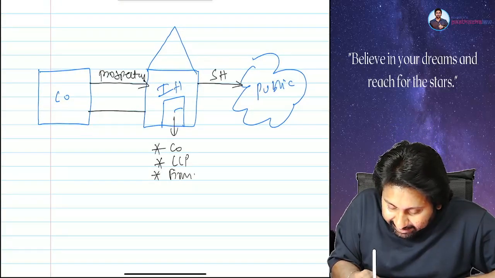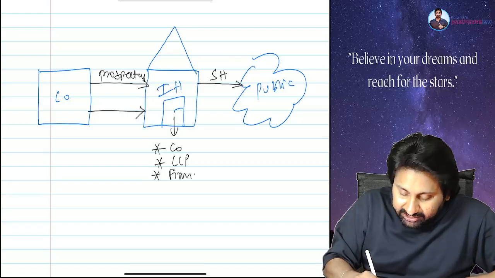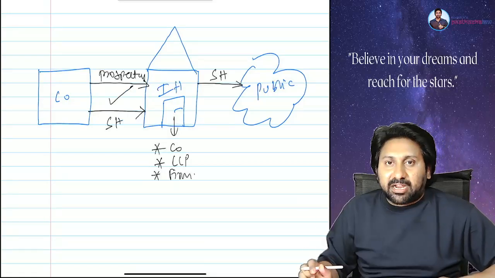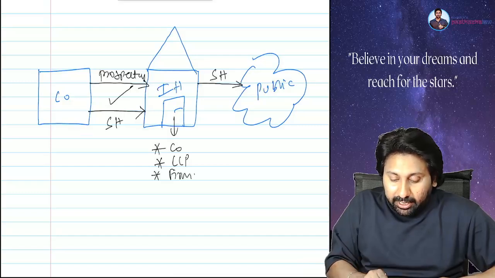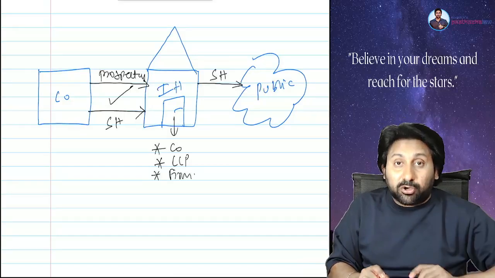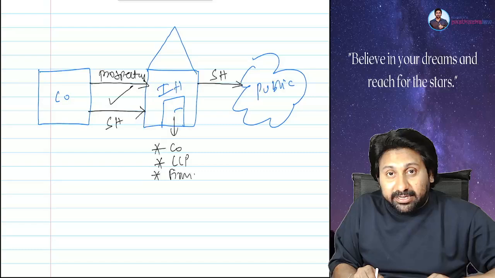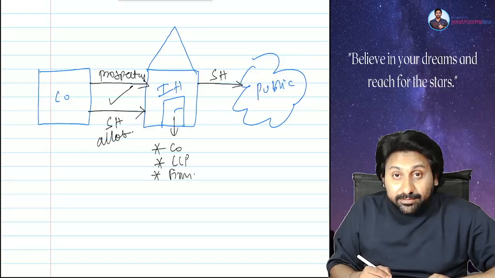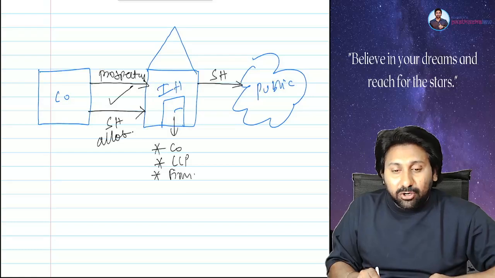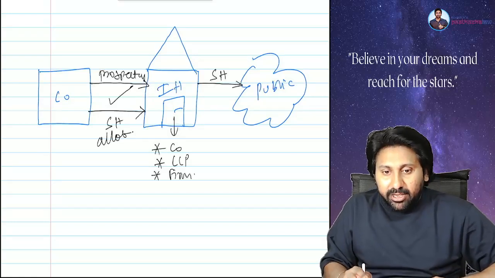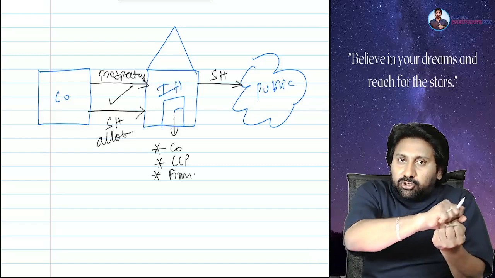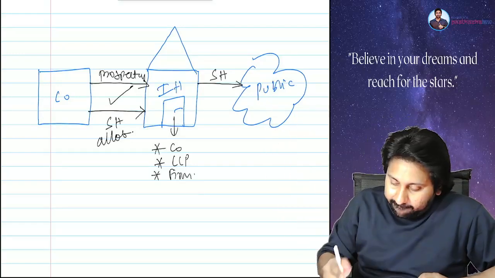Along with the prospectus, if the issue house gives a tick mark to the prospectus, shares also will be given by the company. So the company has done two things with the issue house. It issued a prospectus, it allotted shares. To whom? Issue house. Issue house took the shares. Then the issue house will sell it to the public.